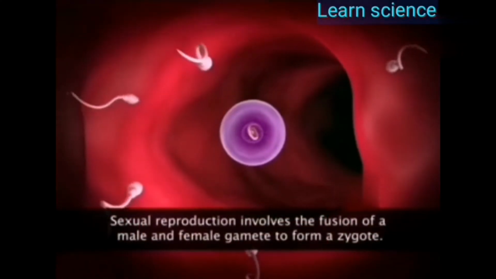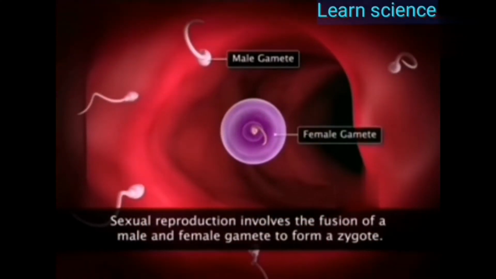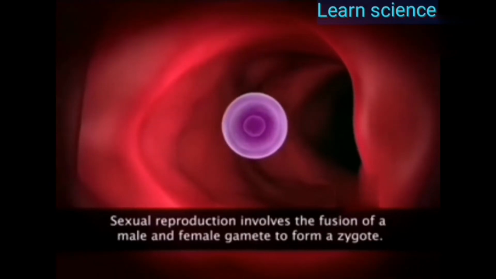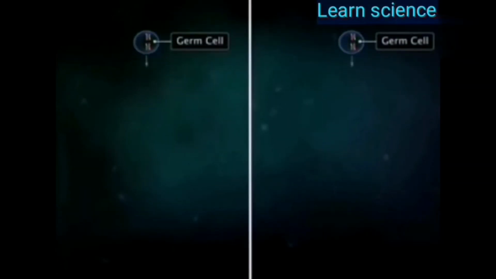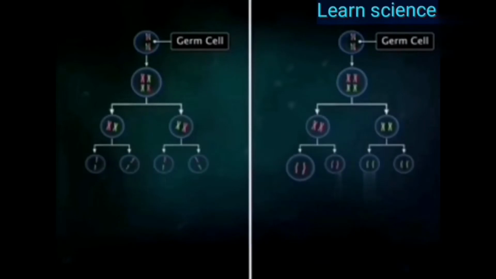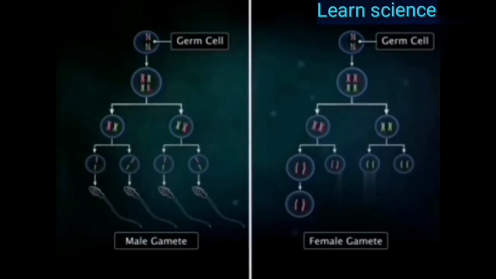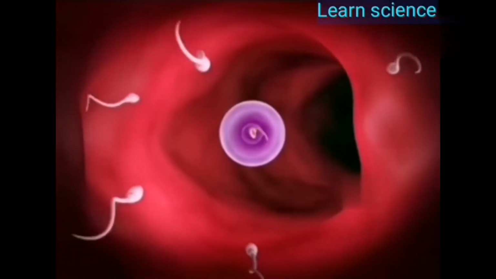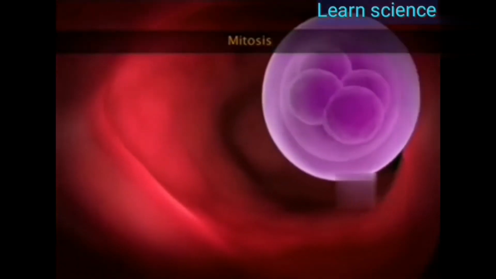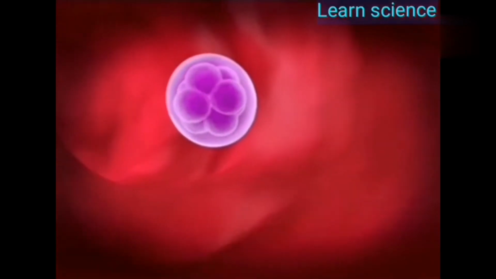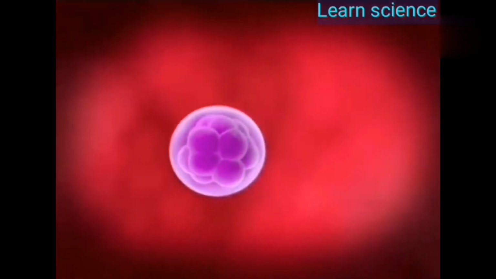Sexual reproduction involves the fusion of a male and female gamete in the process called fertilization. This fusion results in the formation of a zygote. In sexual reproduction, the reproductive cell divides by meiosis to form the gametes. After the fusion of gametes, the zygote divides by mitosis to form the embryo, and the embryo develops to become the offspring.